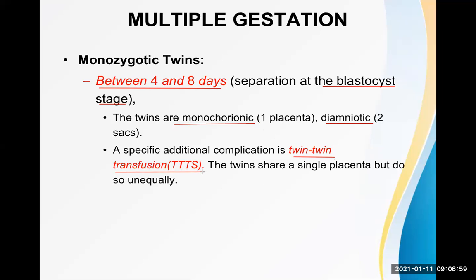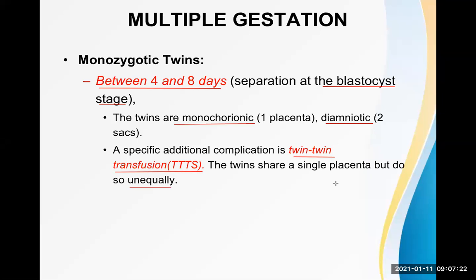Now, one special problem here is known as twin-twin transfusion syndrome, TTTS. What does that mean? One baby may get more blood flow or more perfusion than the other. So these twins share a single placenta, but unequally. The amount of blood which goes to one baby is more than the other.